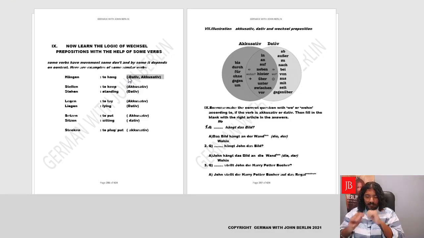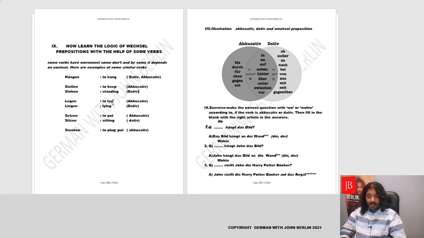A picture can be hanging. You can also hang a picture. Stellen, to keep, is always accusative. You keep something. Ich stelle die Bücher auf das Regal. Yes, I keep the book on the shelf. Or the Bücher stehen auf dem Regal. So stellen is always accusative, stehen is always dative.